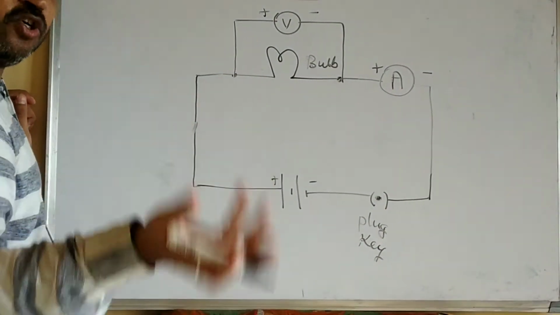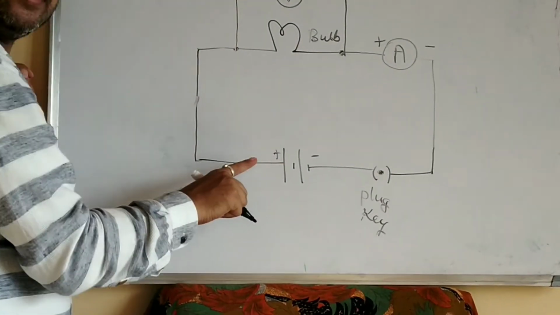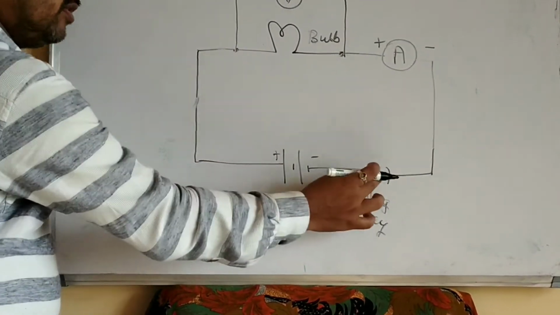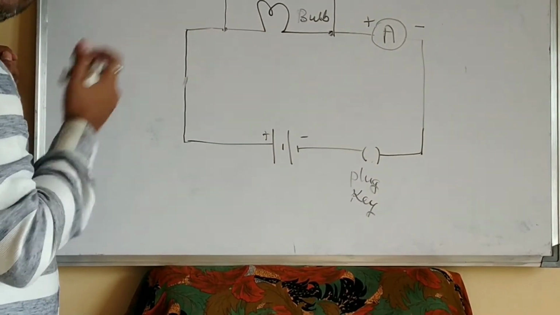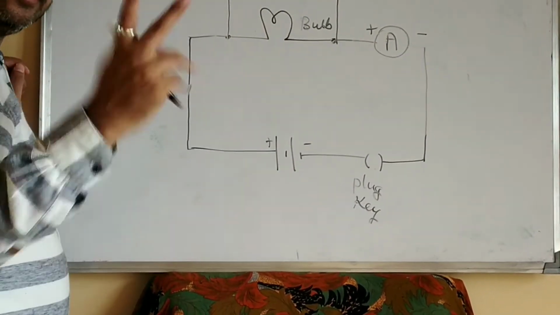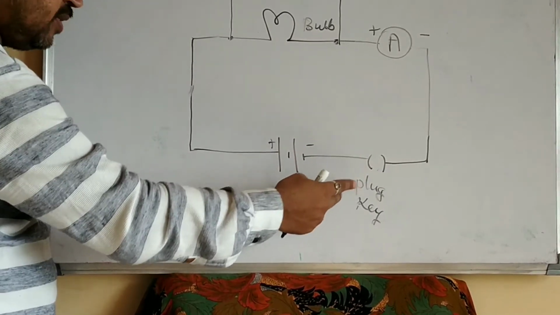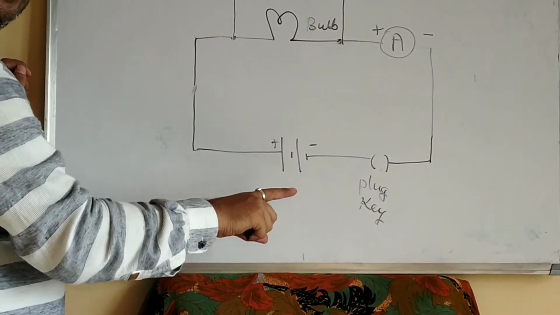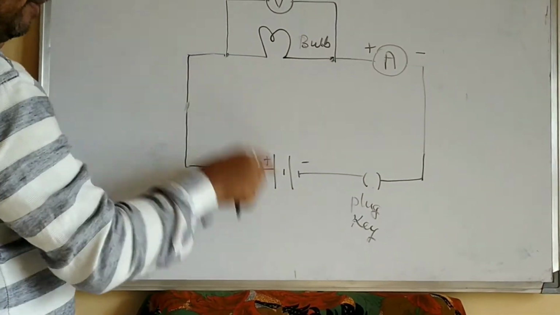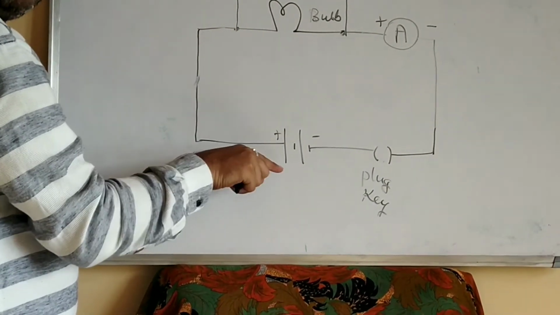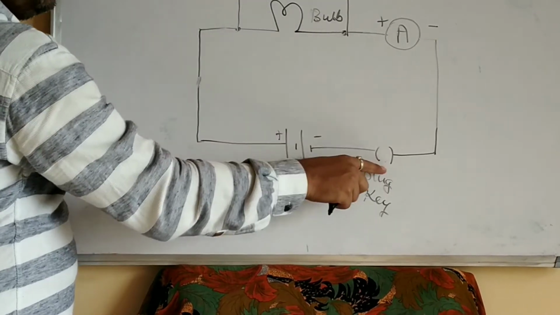Now in order to switch off, what do you have to do? Either you can switch off the battery, or else you just open the circuit, the plug key in open condition. That's it. No current will flow. Either of the two cases you have to do. One is permanently switching off the battery so that no current will flow. The circuit itself is off, or else even if you are switching on the battery, if you open the plug